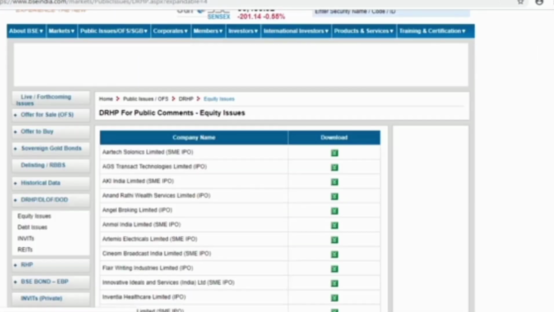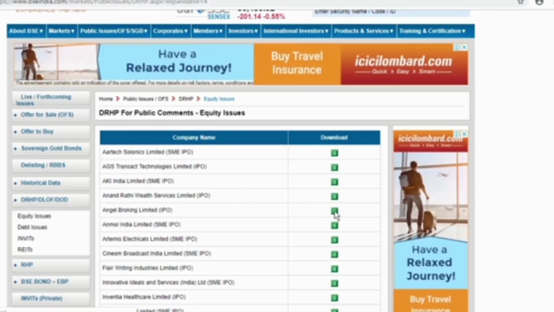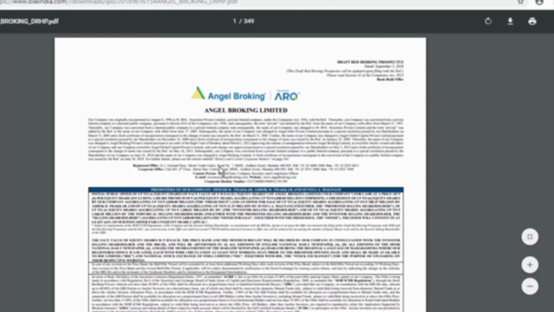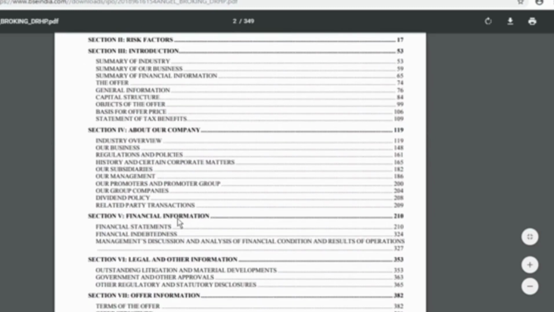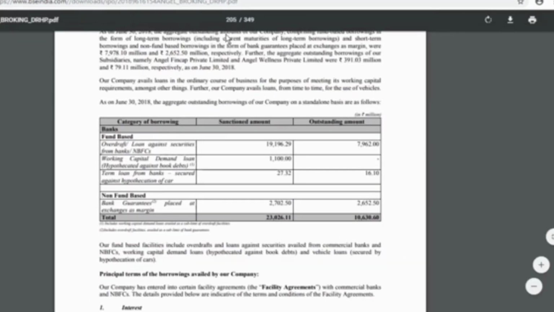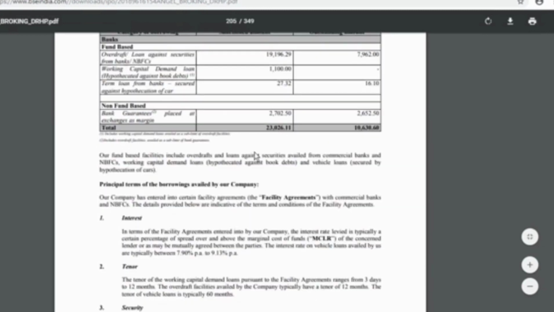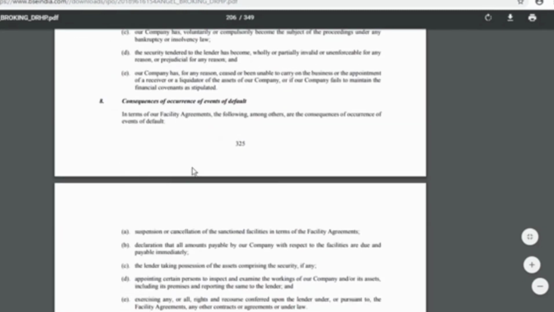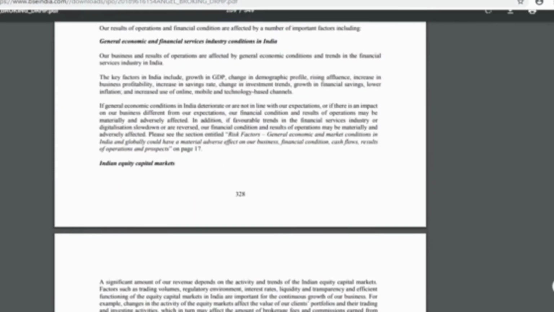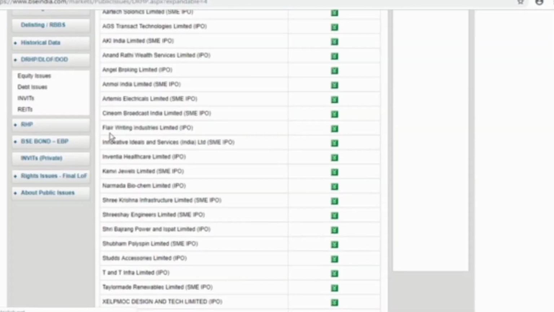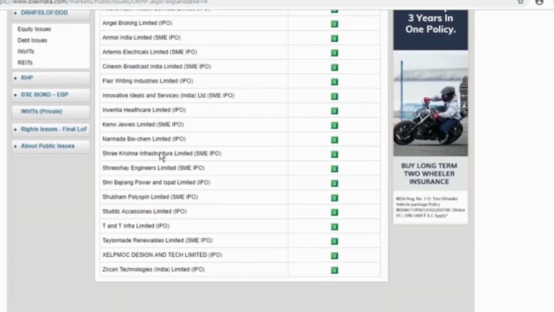Then we can go back and study. Once again, we click on Angel Broking Limited and we could study about the financials of the company. Financial information, we click over here and we see financial indebtedness of the company, and we see a whole lot of other details over here. Similarly, we can do this for the other companies as well which are coming up with an IPO.